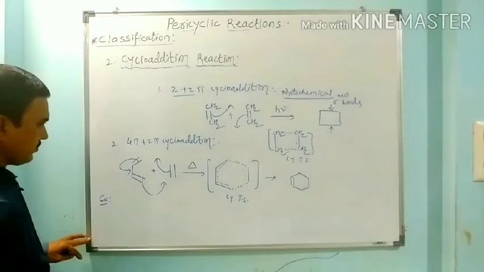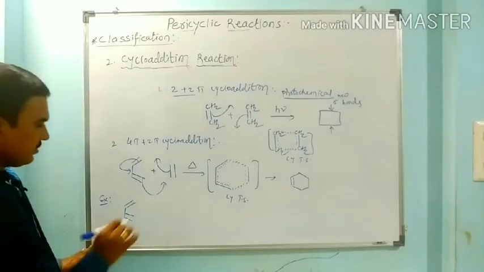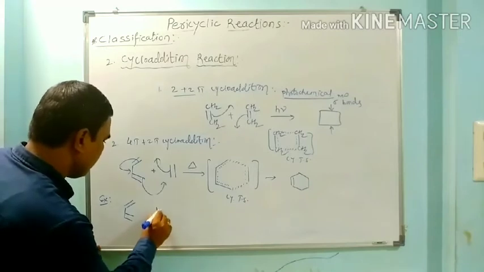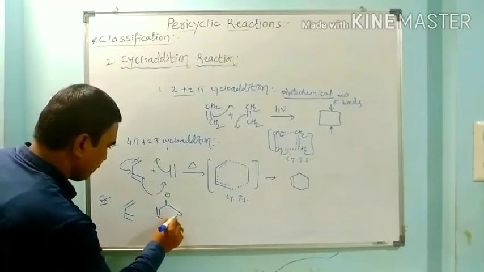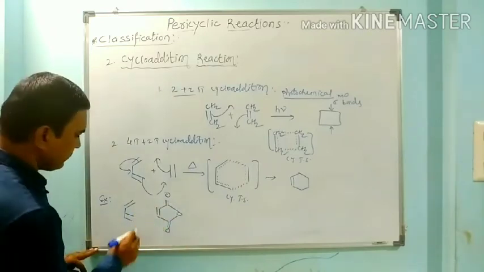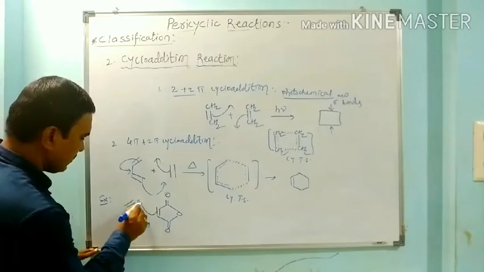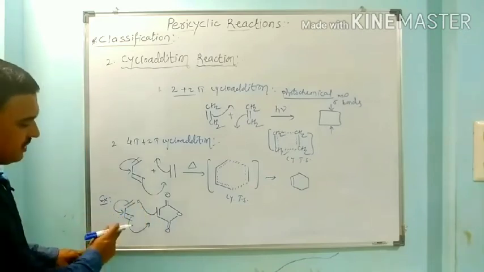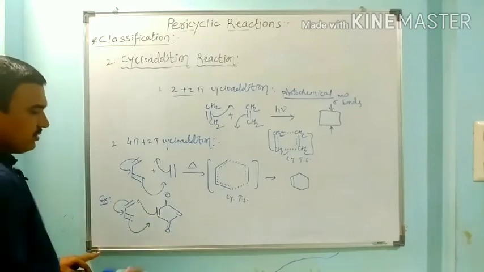When we have butadiene reacting with maleic anhydride, here this makes a sigma bond, this pi bond shifts here and this pi bond moves here.